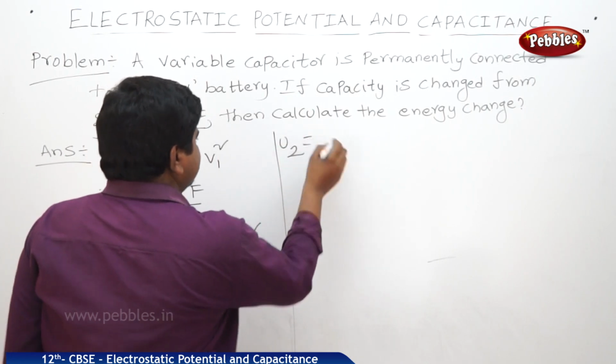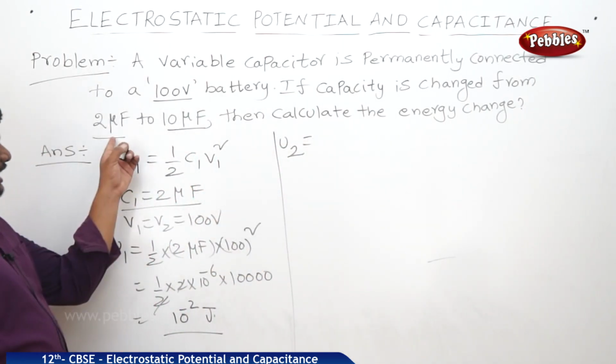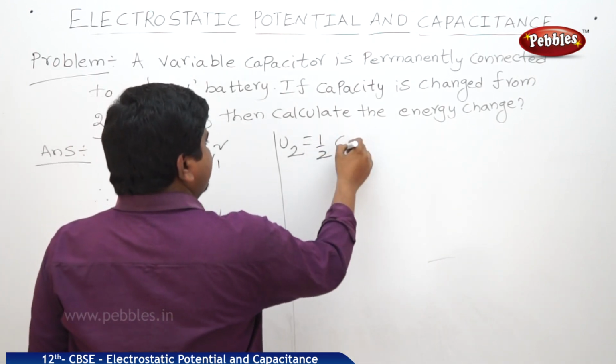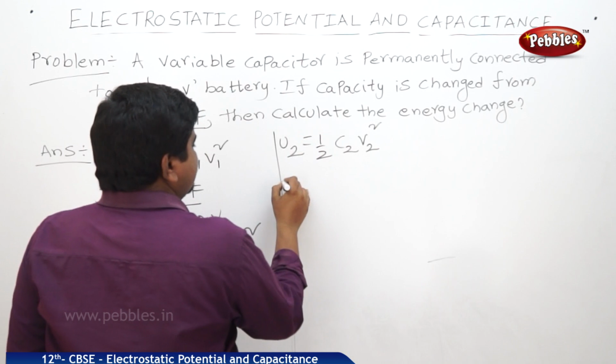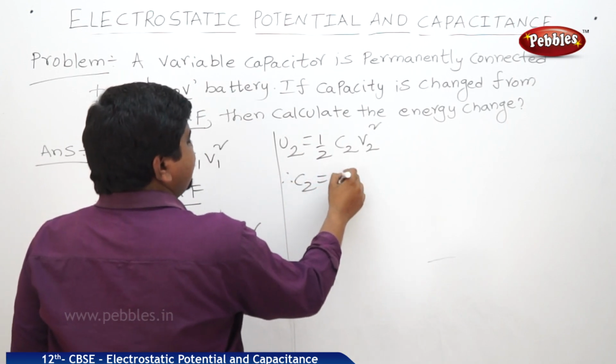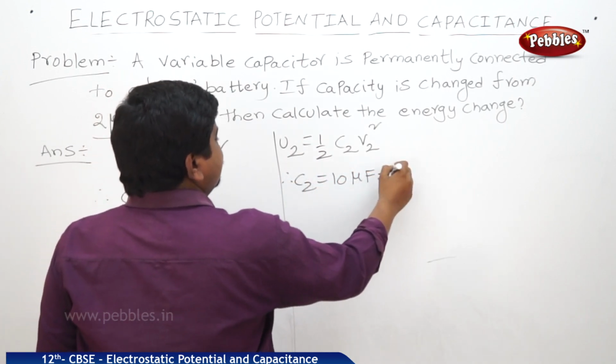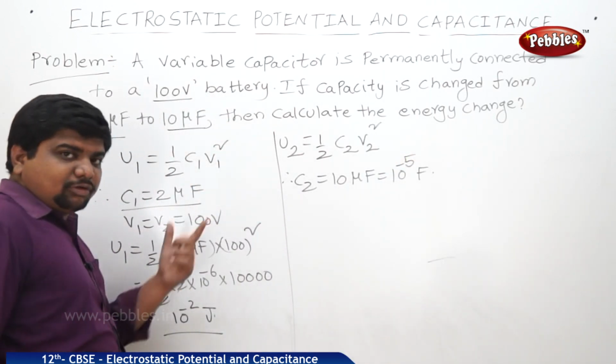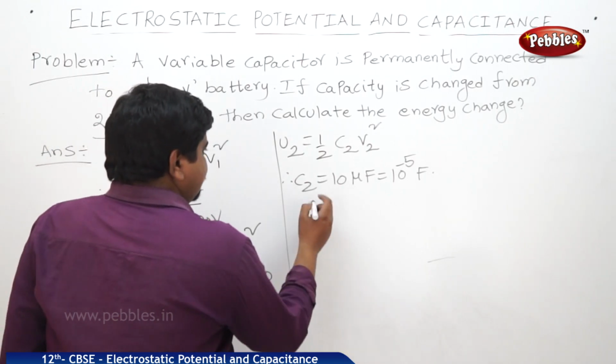What is the energy U2? Capacitance is changed to 10 microfarad. Half C2 V2 square. Therefore, C2 is equal to 10 microfarad. We can write 10 power minus 5 farad, because 10 into 10 power minus 6 is 10 power minus 5.